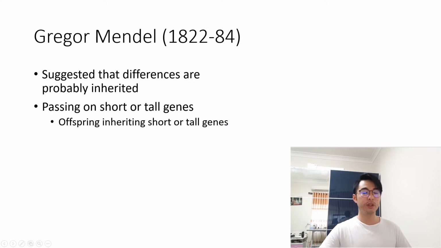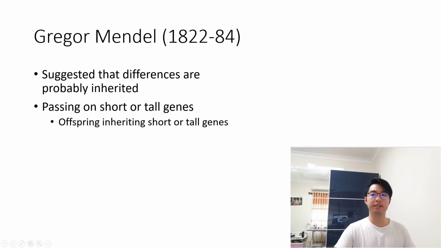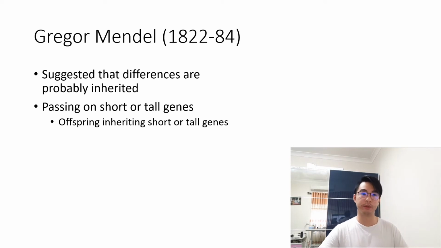And so, with those observations, Mendel suggested that the physical differences are probably inherited, meaning that these plants probably inherited their tall or short genes or the genes for colored flowers from their parent plants. And so he suggested that these differences were probably inherited or passed on from generation to generation.